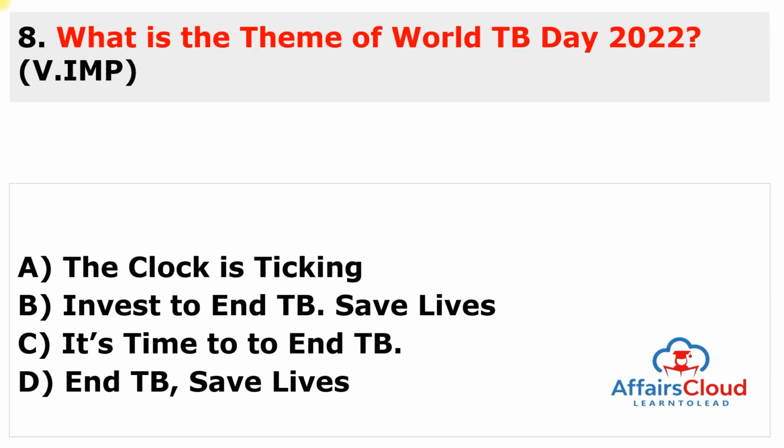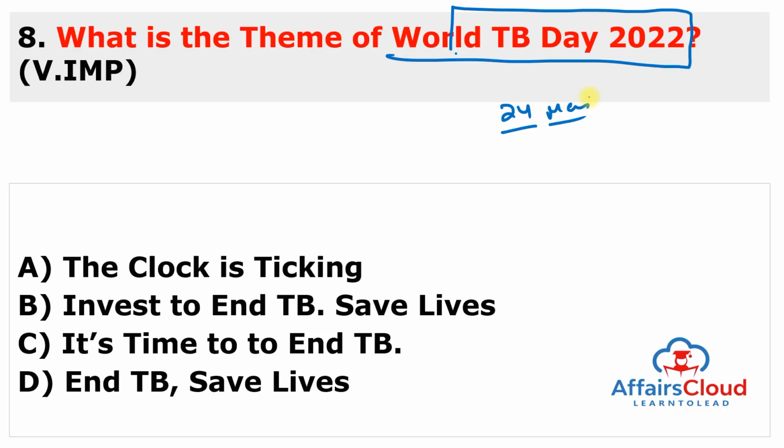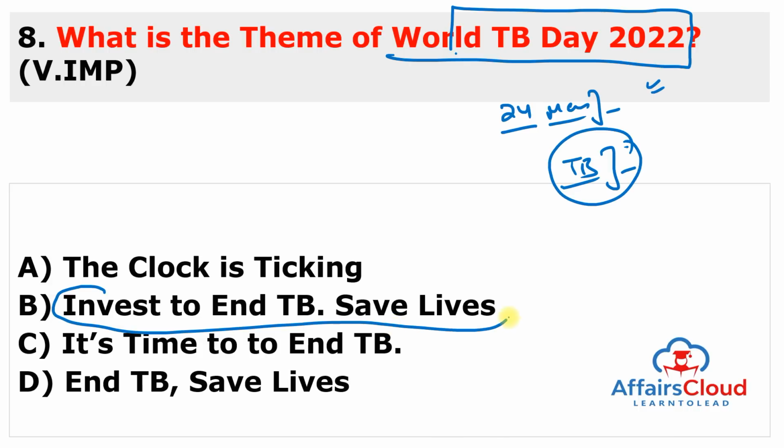Moving to next question. What is the theme of World Tuberculosis Day 2022? First of all, you have to remember this World Tuberculosis Day is annually observed across the globe on 24th of March to create awareness about the global epidemic of tuberculosis and highlights the health, social and economic consequences of the tuberculosis. And what is the theme of 2022? Theme is Invest to End Tuberculosis, Save Lives. So answer of this question is B.